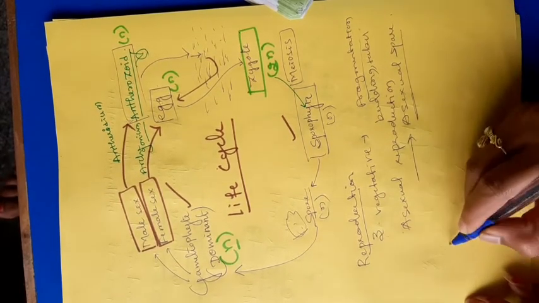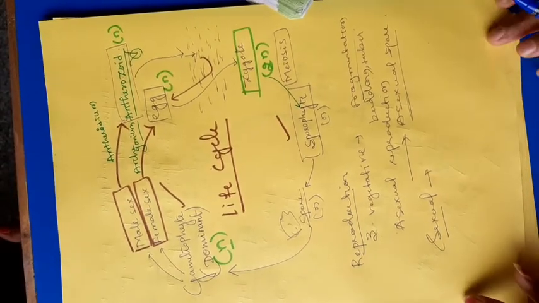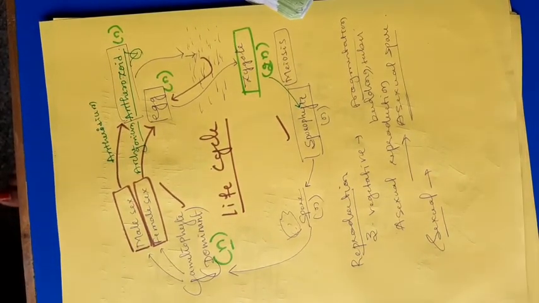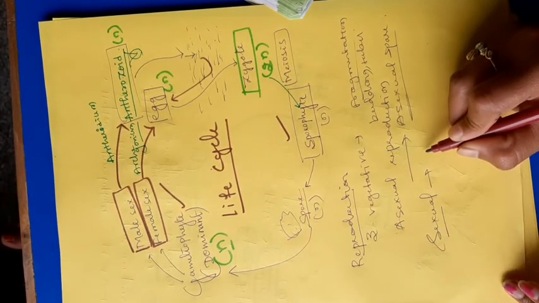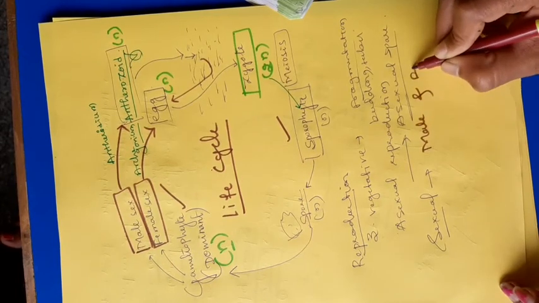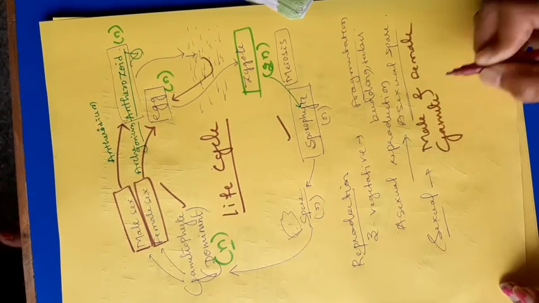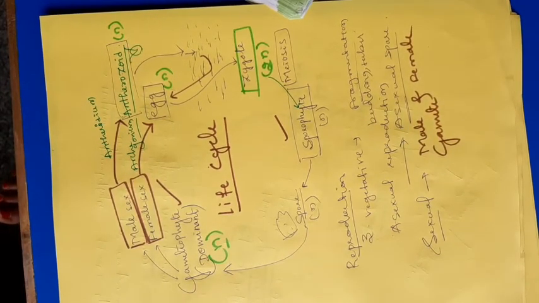Then sexual reproduction is by male and female gametes. Sexual reproduction is by the male and female gamete fusion. Okay, this is enough for bryophytes,